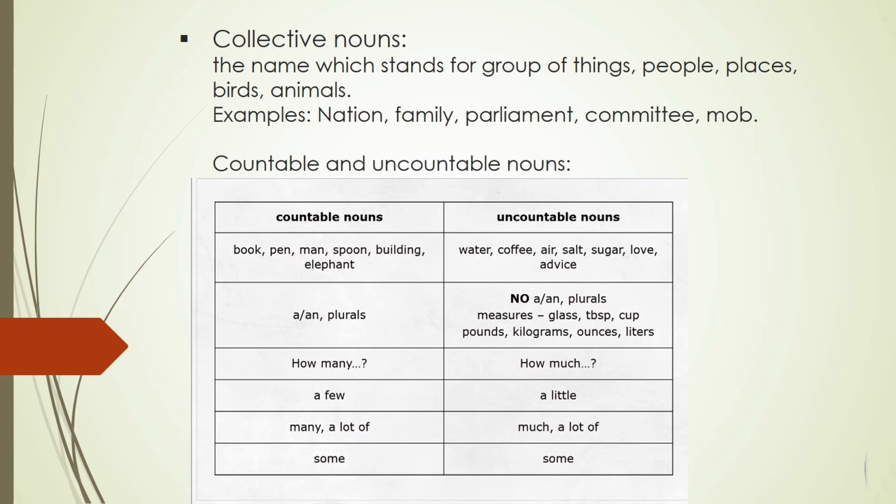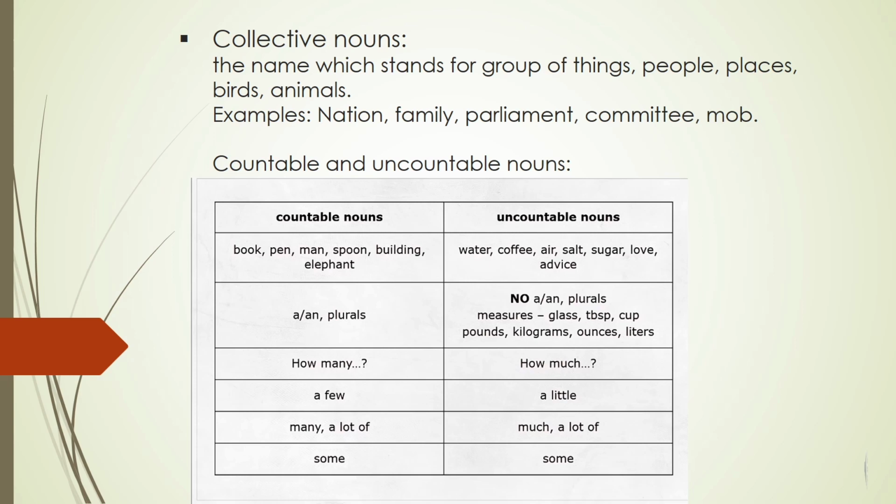Now coming to countable and uncountable nouns. Countable nouns, you can count. Countable nouns have singular and plural forms. Uncountable nouns, you cannot count, and we never use uncountable nouns with the indefinite article. Now coming to the chart. Examples of countable nouns are book, pen, man. Examples of uncountable nouns are water, coffee, and air.